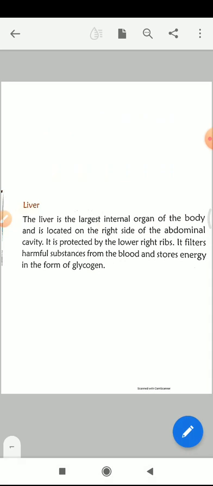Whenever we need it, like when we are working or doing something, that glucose is used. This work is done by the liver. It stores energy in the form of glycogen and it filters the harmful substances from the blood.